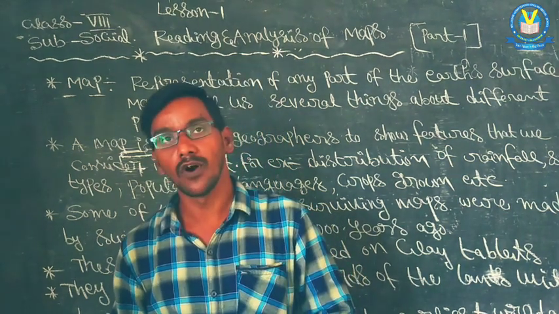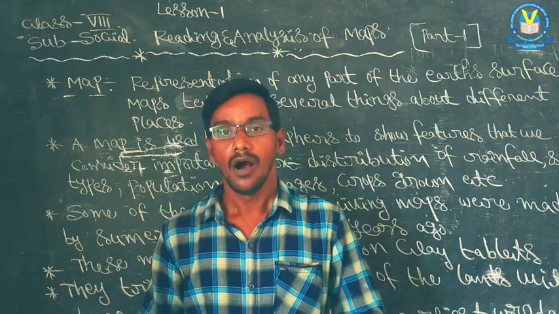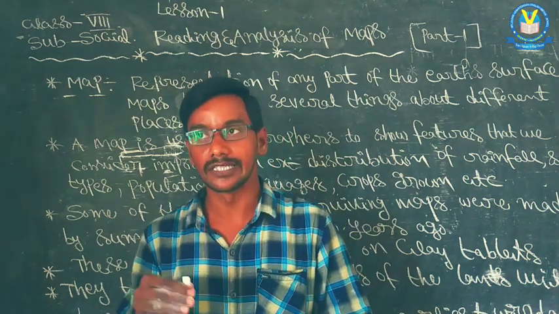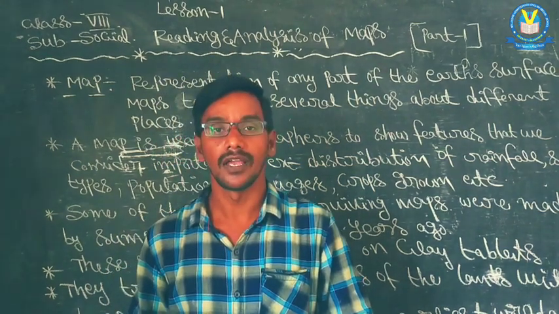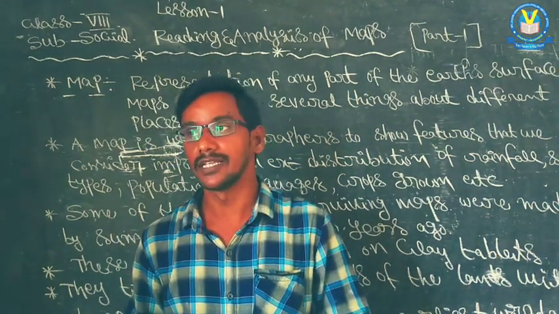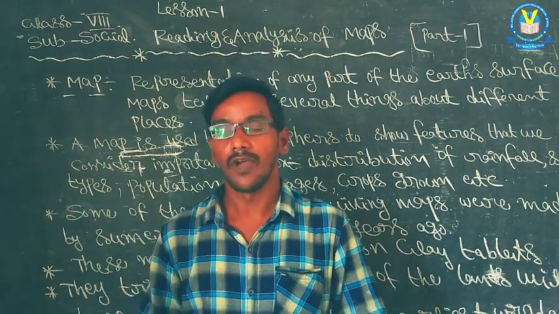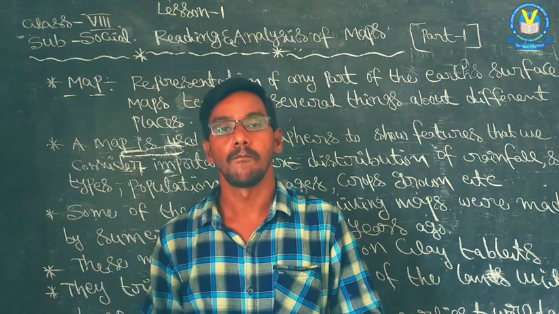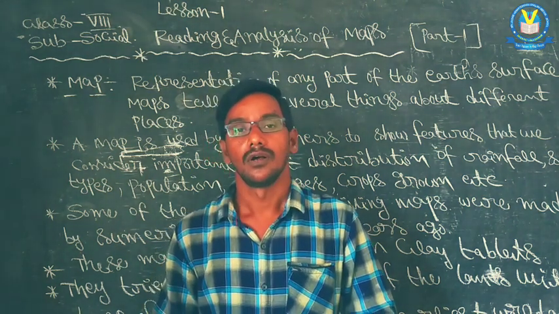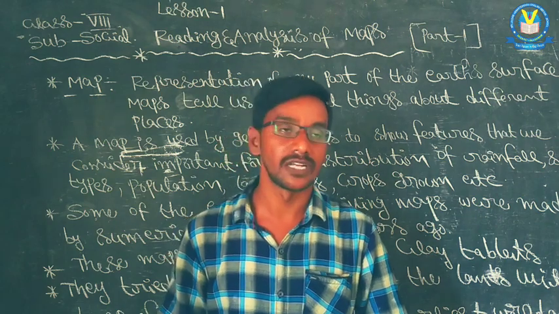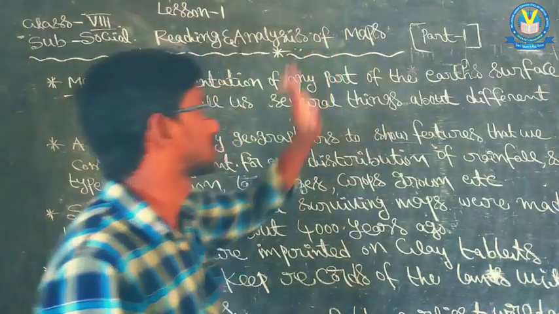Next, low rainfall area or high rainfall area. How do we declare this is a low rainfall area, this is a high rainfall area? Means this area receives heavy rainfall. When we follow the map analysis, ultimately we get this type of information. So the first lesson: reading and analysis of maps.